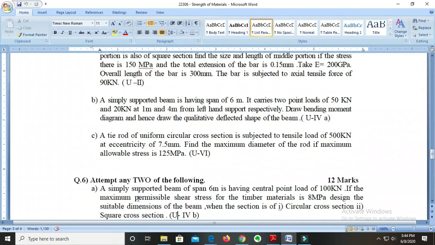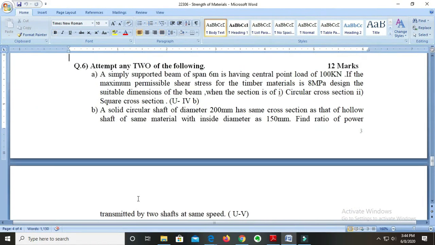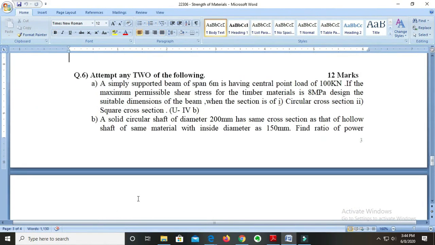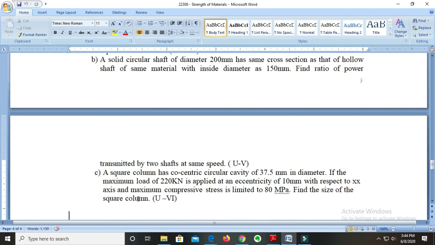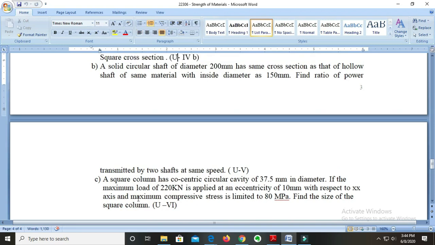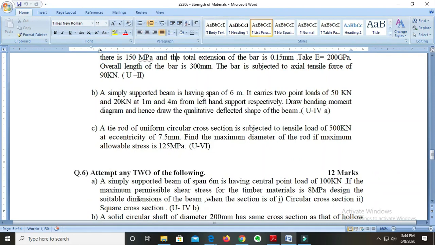Then we have the last question, question number 6, and here too you have to solve 2 questions only, which will account for 12 marks. Remember here also there are 3 questions, and of that you have to solve only 2. These questions are also numerical in nature, as you can see over here. So remember, the maximum focus of our subject lies on numericals. If you observe properly, you will get numericals in all questions, and theoretical questions only in question number 1, question number 2 and question number 3. That too of very few marks.